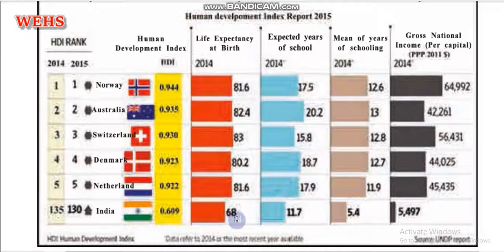Because they are not achieving 81.6, they are achieving 68. Here also 17.5, they are achieving 11.7. Here also 12.5, as compared to this they are achieving 5.4. And here also you can see the per capita is $64,992, and in India, as compared to this, it is $5,497. And if you watch the first video, you will get the same thing we have already discussed as per the dimensions of the human development index.